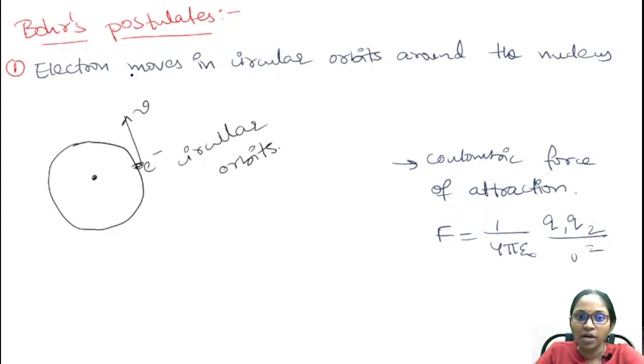So as per Bohr's first postulate, electrons move in circular orbits around the nucleus.